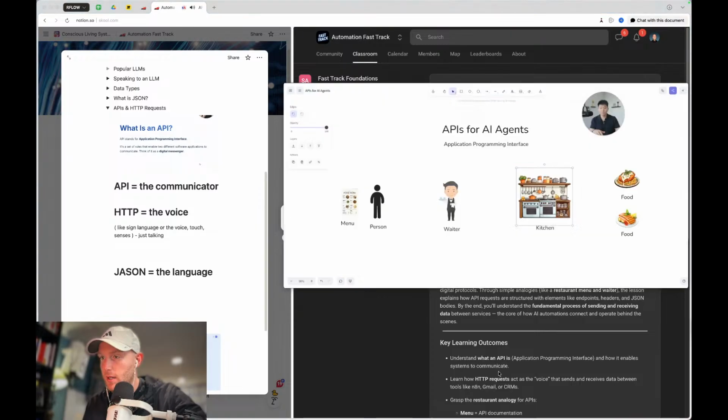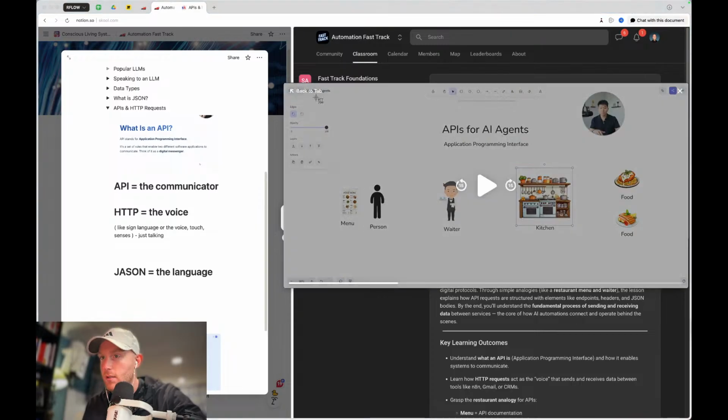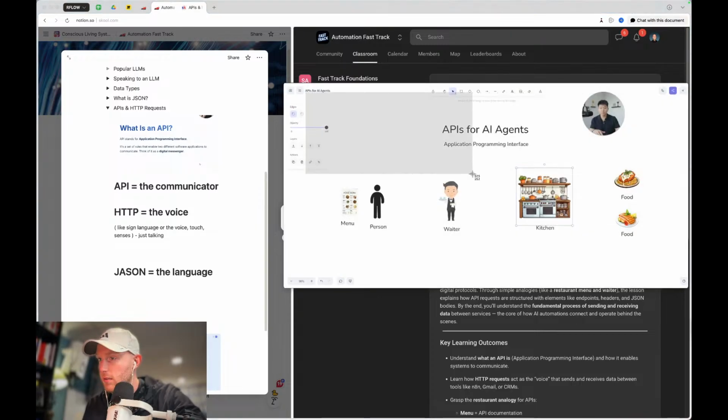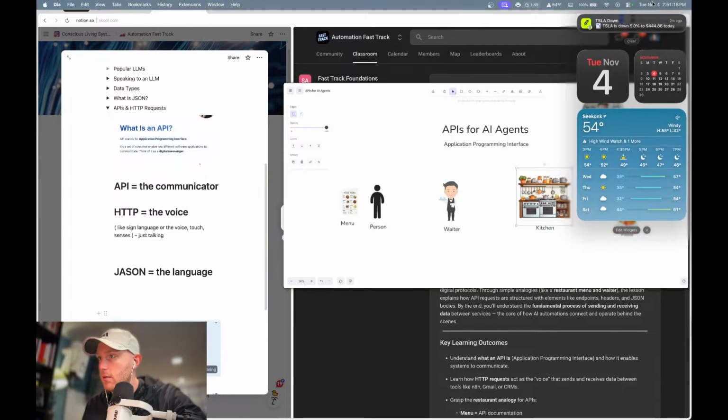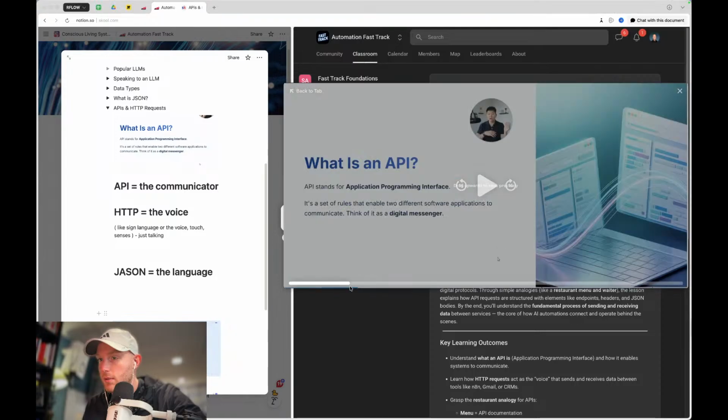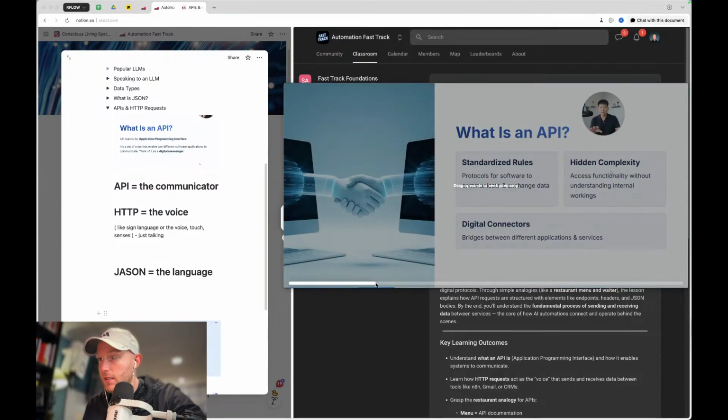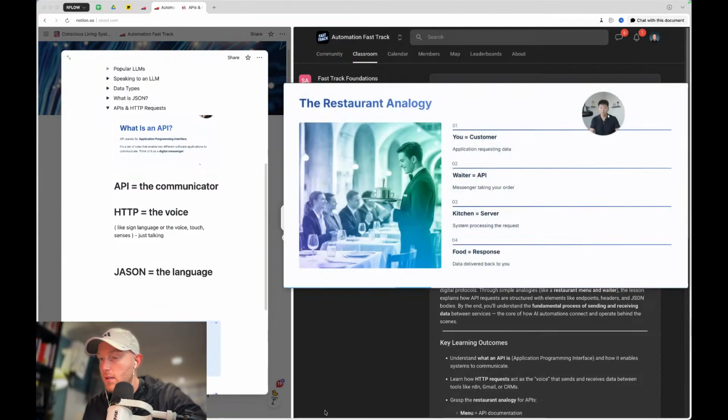Okay, let's just go back. I want that screenshot. That's a banger analogy, Nate. Great one. Okay, let's get this out of here. And then there was this one too. That was a pretty great analogy. Just kind of like absorb this. That's a great way to think about it, honestly.